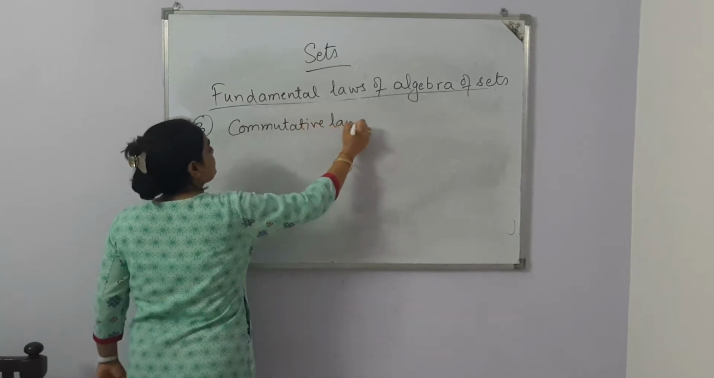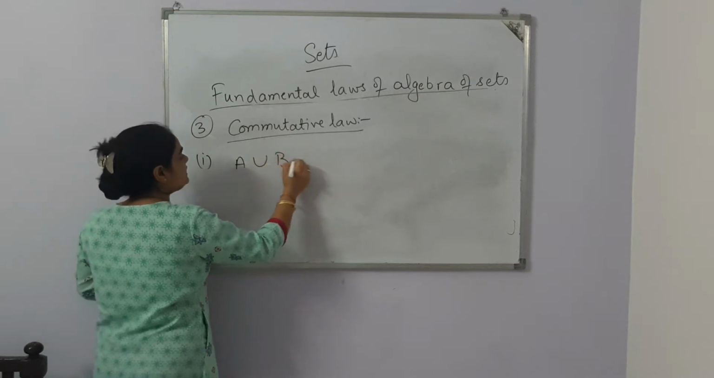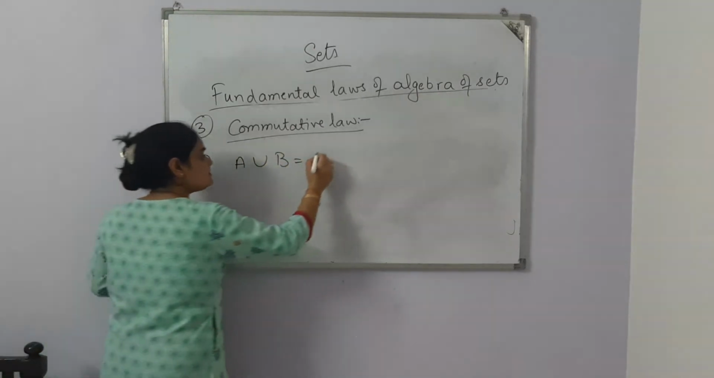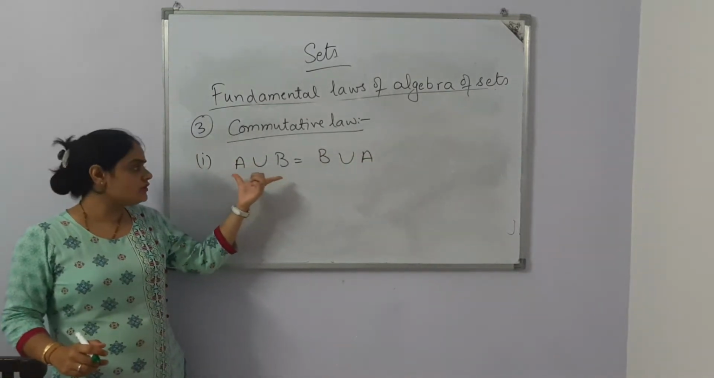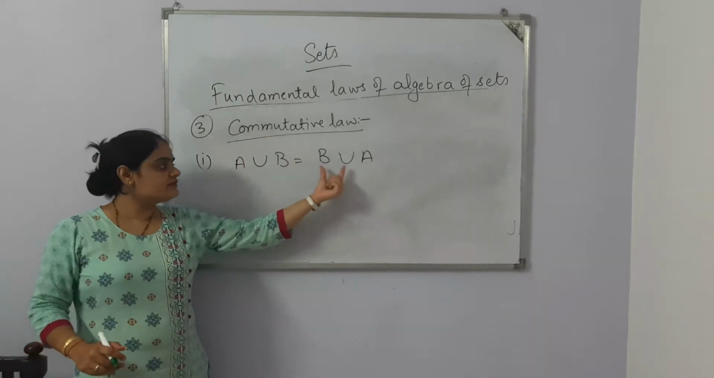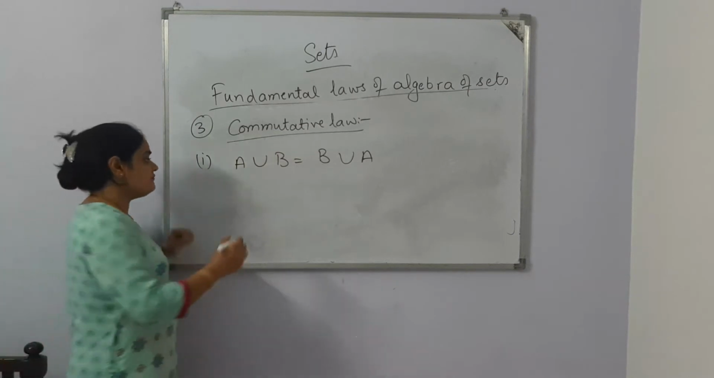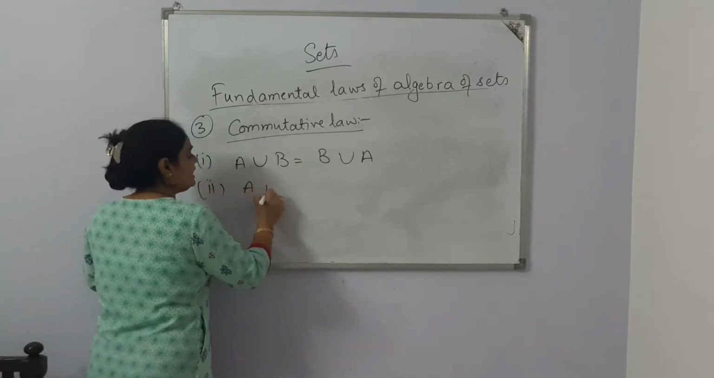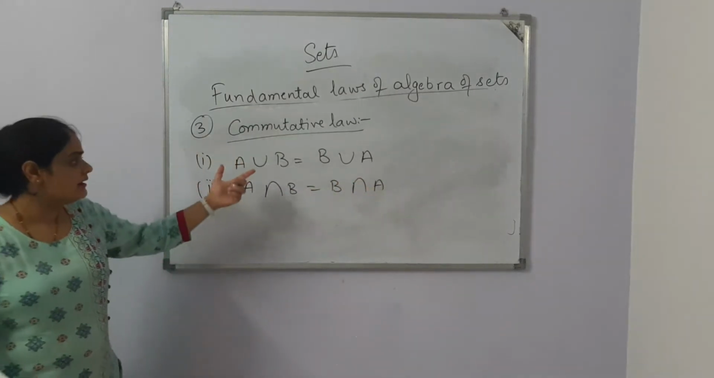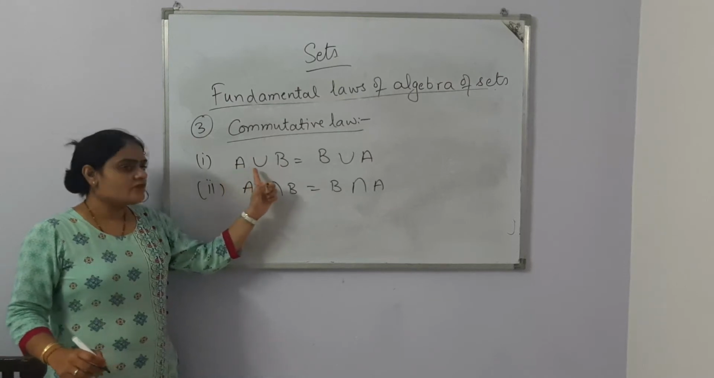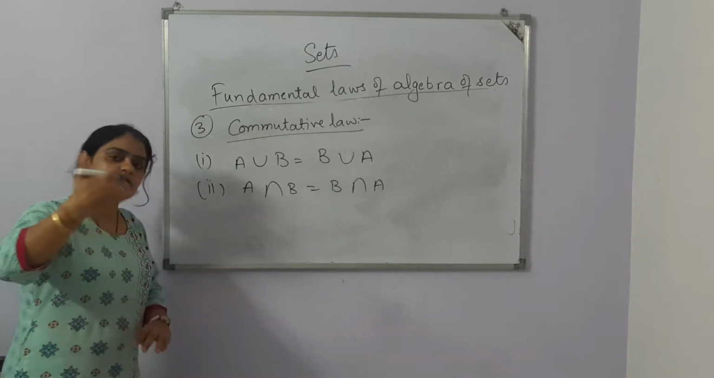What is this law saying? If we want to find A union B, then it is always equal to B union A. Whether we have the first set A and the second set B and we take the union, or the first set B and the other set A and we find the union, both answers will be equal. Same with intersection. That means A intersection B is equal to B intersection A. The commutative law holds here, whichever set comes first and whichever comes second.